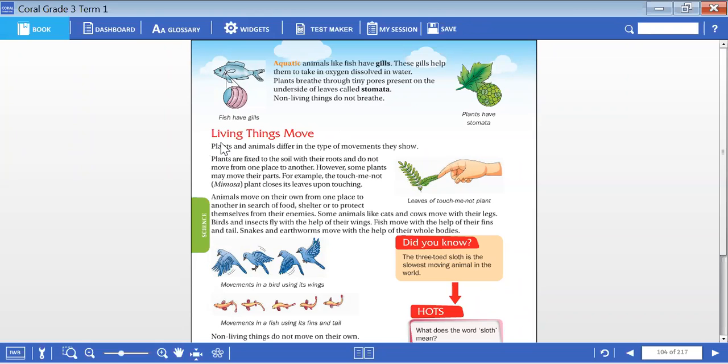And here the living things also move. For movement, humans walk with the help of legs. Some animals will walk with legs.